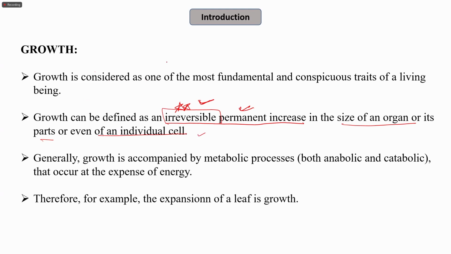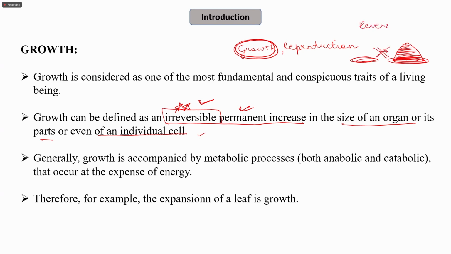We know there are certain traits of living beings, for example, growth, reproduction, etc. Growth is one of the most fundamental and conspicuous traits, and it is defined as an irreversible permanent increase. Why are we saying so? Because you might say that there is a heap of dust and with time it increases in size. Can this be defined as growth? No. Why? Because it is reversible and not permanent.